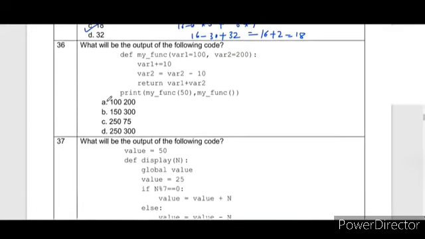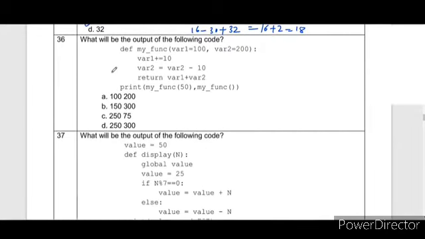Next question comes, question number 36 is variable. Again the output question. You have to go one by one and see this calling statement of print. Print my function 50. When it comes here, the first variable, the parameter is 50. So this will be variable 1, variable 2. It is 50 and 200. Var1 plus equal to 10. This will become 60. This will become 190, as minus 10 is here. Return var1 plus var2. Here it will return 250.